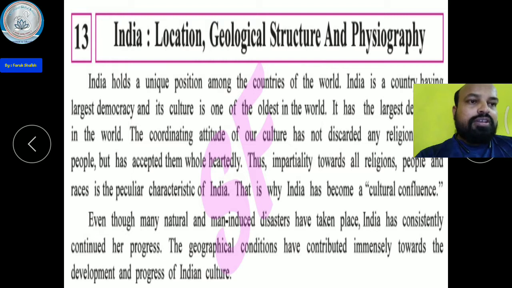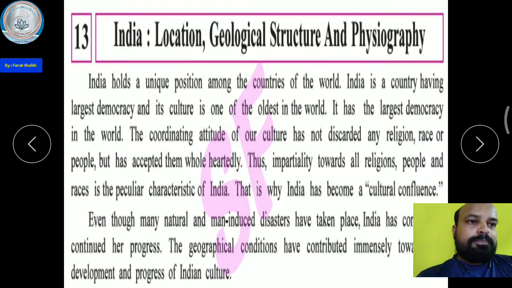The geographical conditions have contributed immensely toward the development and progress of Indian culture. The geographical condition of India is very important. Later I will show you in the diagram and the map what the geographical location and condition of India are.